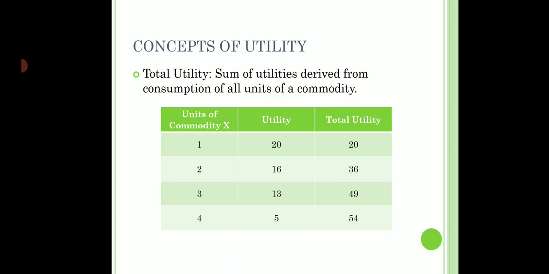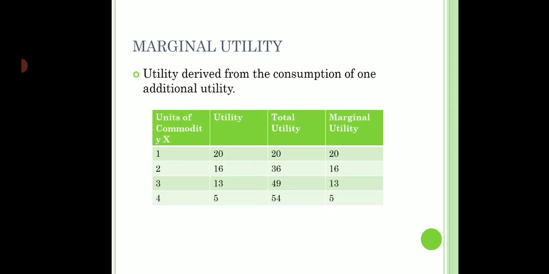The second concept under the concepts of utility is the concept of marginal utility. Now, the word marginal means additional, extra. So it is the utility derived from the consumption of one additional unit. If we take a look at the graph, the first unit of commodity X gives me 20 utils of satisfaction. So that is the marginal utility of unit 1.